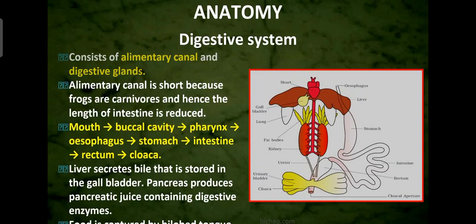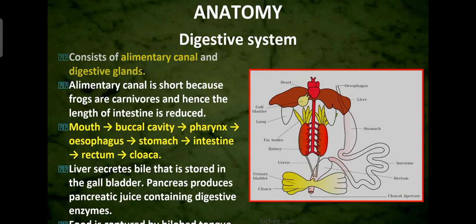Carnivores means what? They eat insects or other animals. So they are carnivores, hence the length of the intestine is reduced. So what are the different parts of the alimentary canal? It starts with the mouth, which opens into the buccal cavity. The buccal cavity opens into the pharynx. From the pharynx to the esophagus, from the esophagus to the stomach, stomach to intestine, intestine to rectum, and rectum to cloaca. So these are the parts of the alimentary canal.